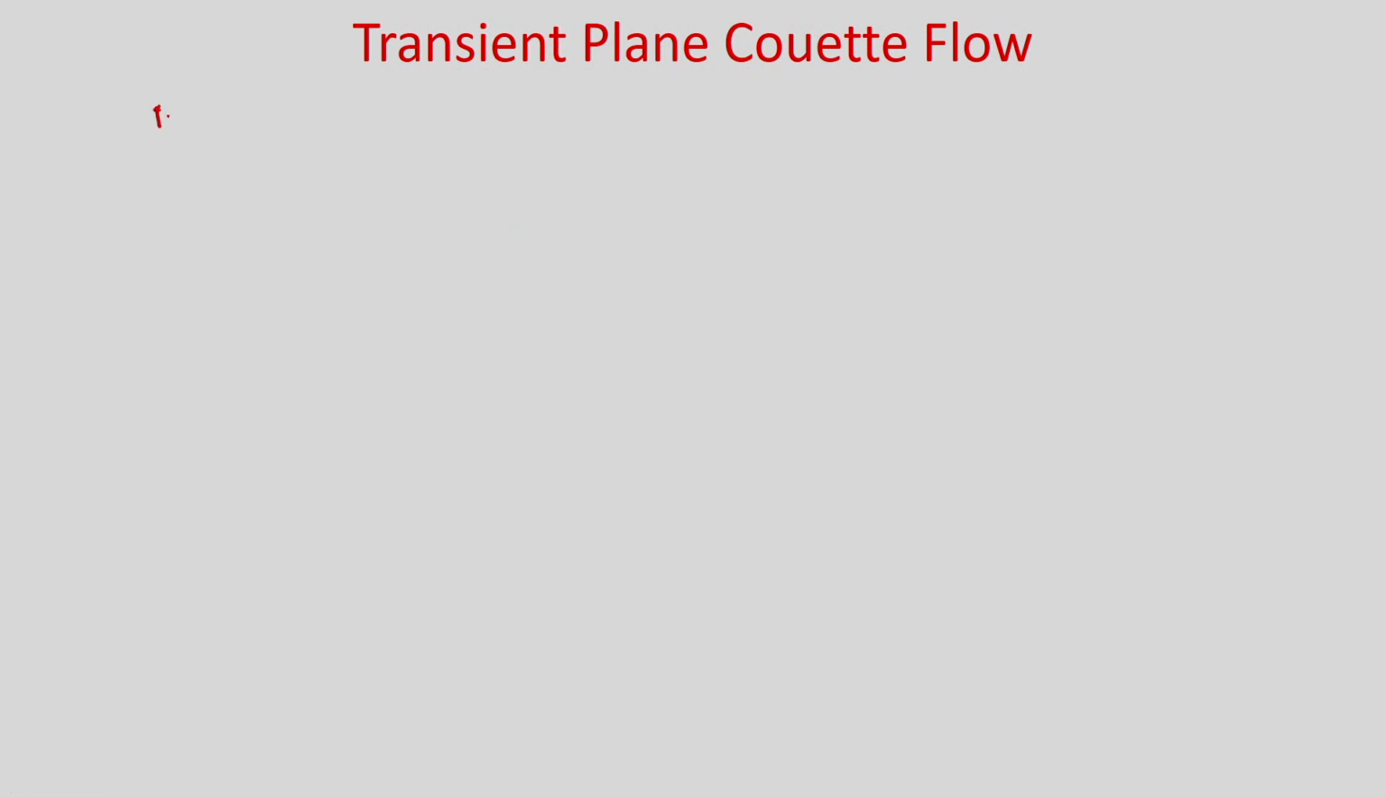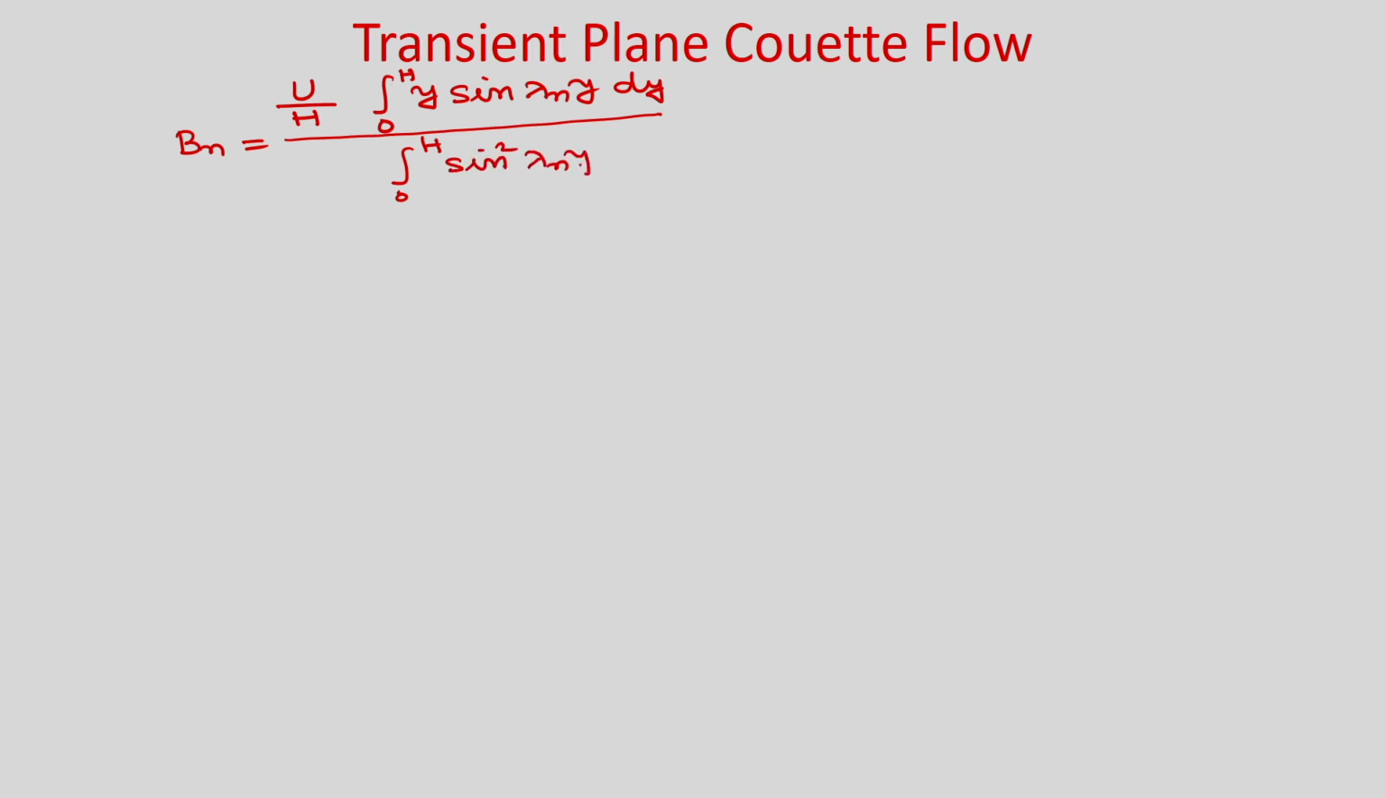So, we can write now b n. You can write that u by h is constant, so you can take it outside the integral: integral 0 to h y sin lambda n y dy divided by integral 0 to h sin square lambda n y dy. So, first find this denominator integral.